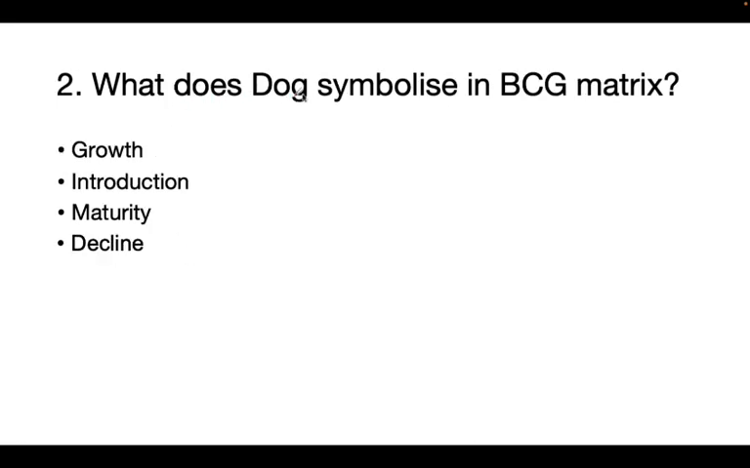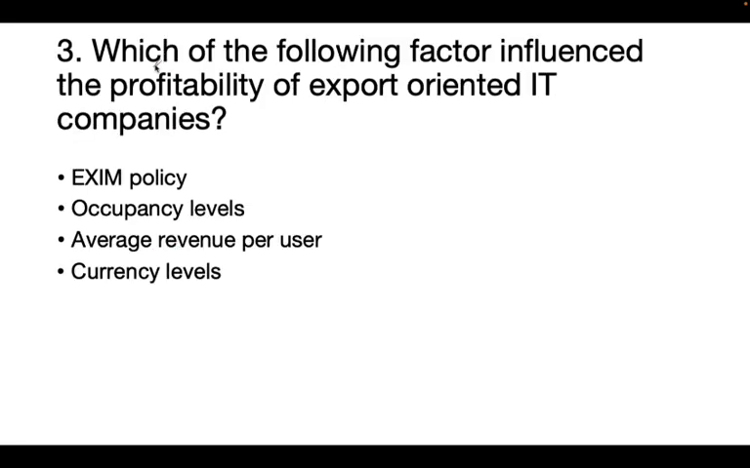Next question. What does dog symbolize in BCG matrix? Options are growth, introduction, maturity, decline. So the correct answer is decline. Next question. Which of the following factors influence the profitability of export-oriented IT companies? Options are EXIM policy, occupancy levels, average revenue per user, or currency levels. So the correct answer is currency levels.